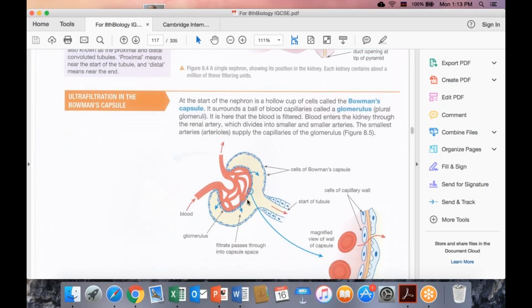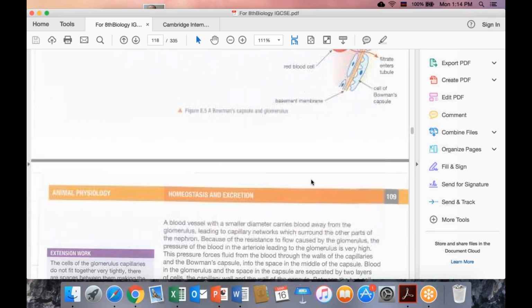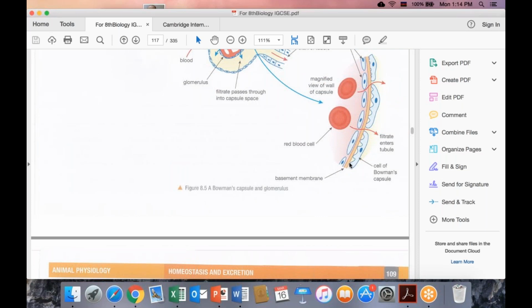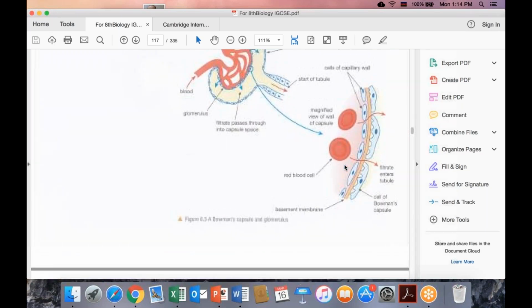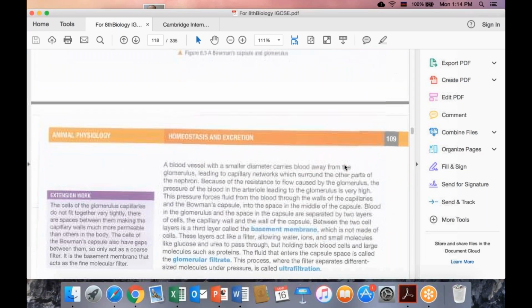And you see that in this part, blood also enters the inner structure of the Bowman capsule through these holes. And then after that there will be the absorption of water. Okay, so this part is called the basement membrane. So it is also like a sieve, it filters blood.